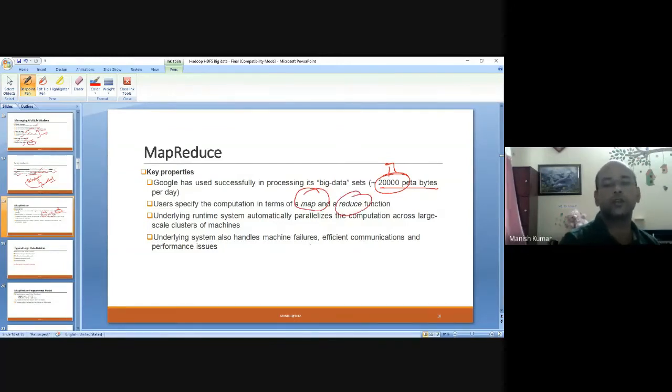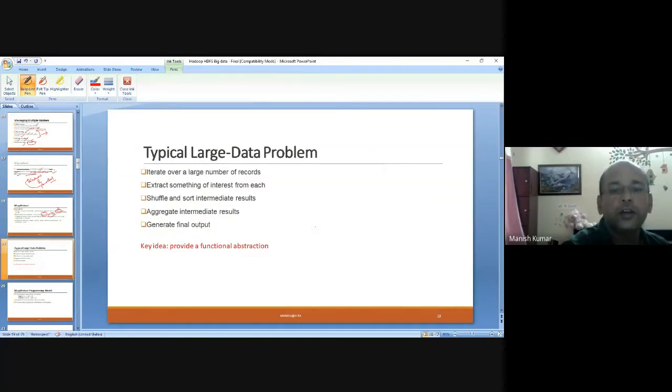In this, what we are doing is iterating over a large number of records. We extract information of interest. We also do shuffling and sorting of intermediate results. Then at last we do the reduce part, which is aggregating all intermediate results and generating the final output. So you are doing so many things.